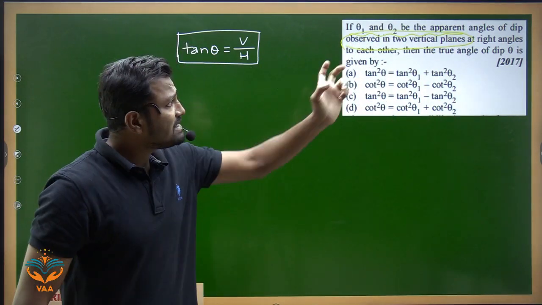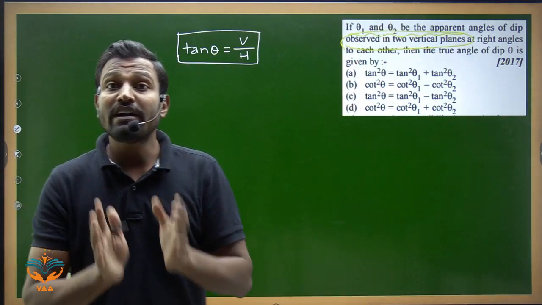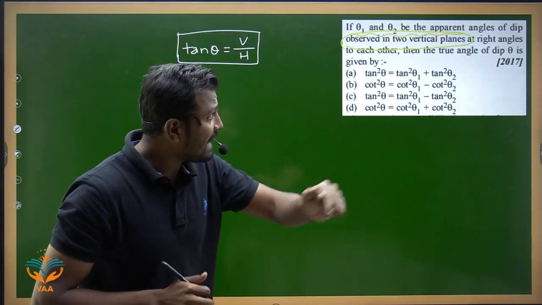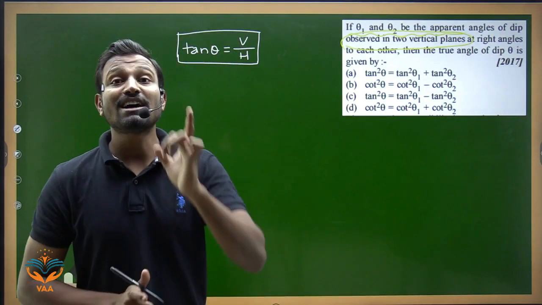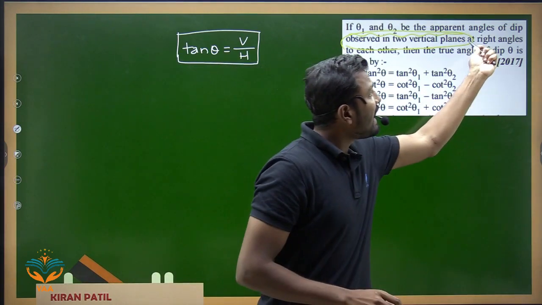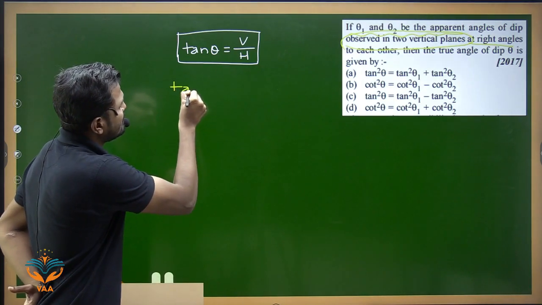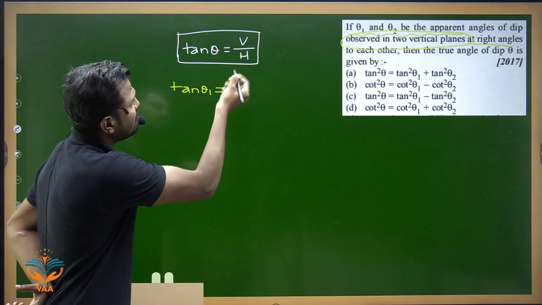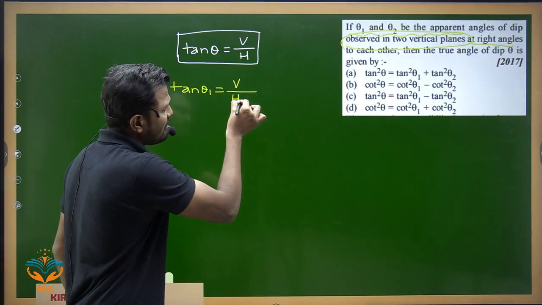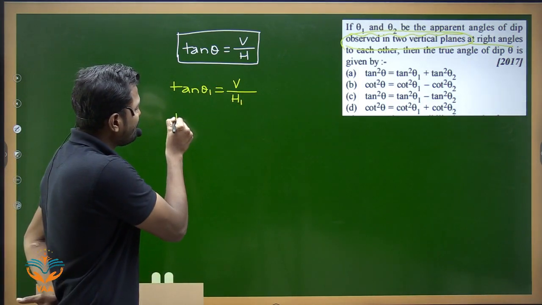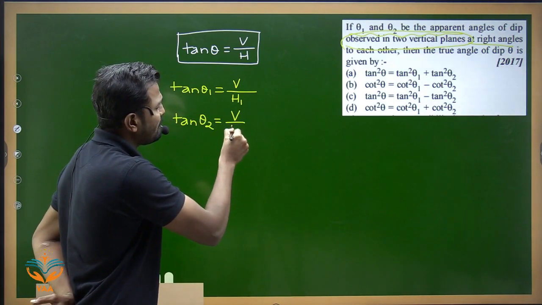Now that means as they are observed from the vertical planes, whatever the angles theta 1 and theta 2 are, the vertical component for those angles remains the same. The vertical component will remain same. And as they are at right angles to each other, so what do I know? I know that tan theta 1 is equal to V upon H1, the vertical component will not change but the horizontal component will be H1. Similarly, tan theta 2 is given as V divided by H2.